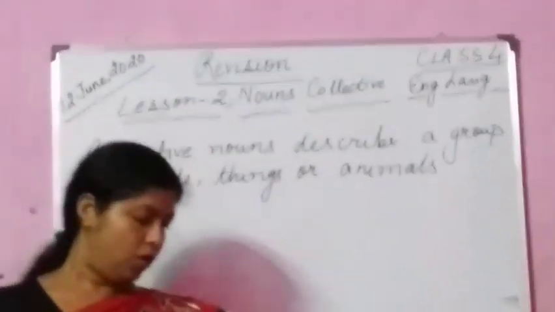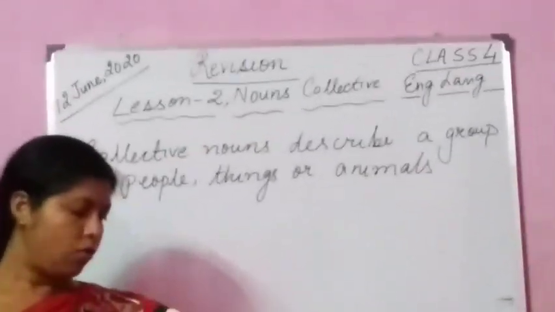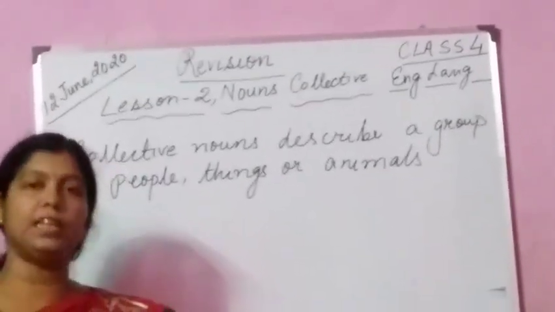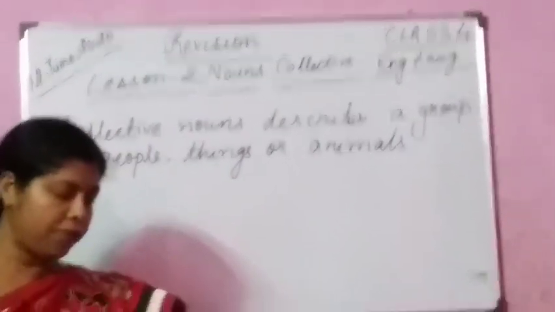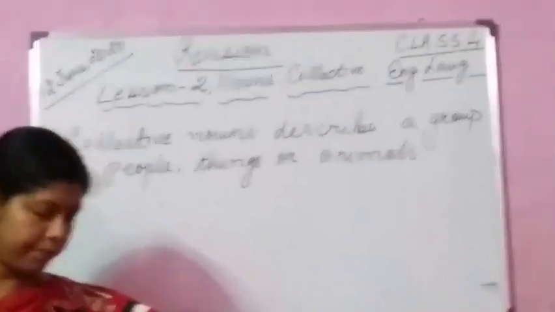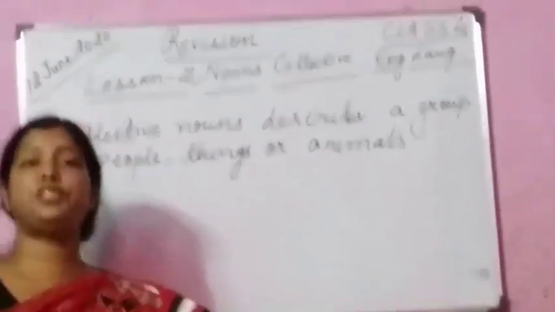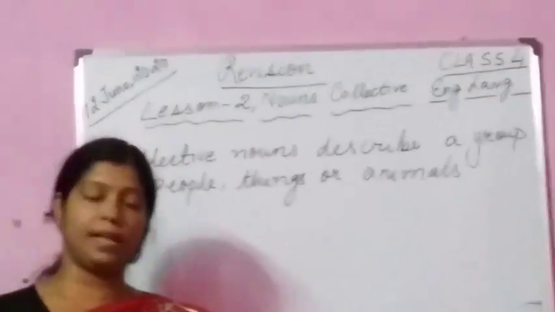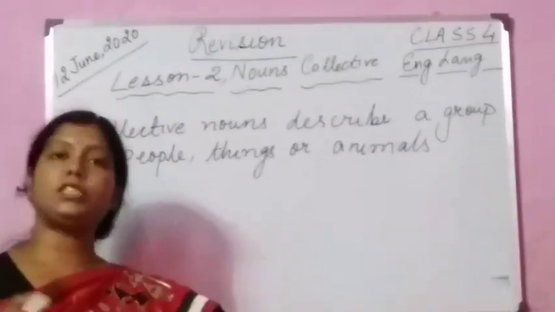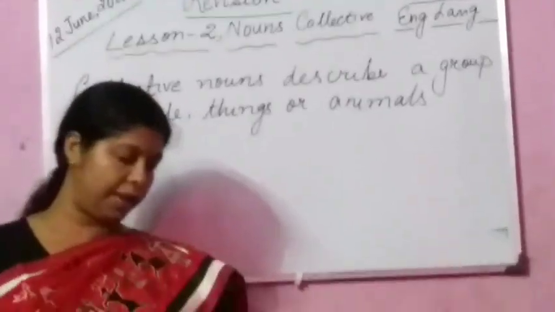Once again we'll do this. Solve this puzzle using the clues given. Plural of class, classes. Plural of donkey, donkeys. Singular of sheep will be sheep itself, because the singular and plural forms are the same for sheep.